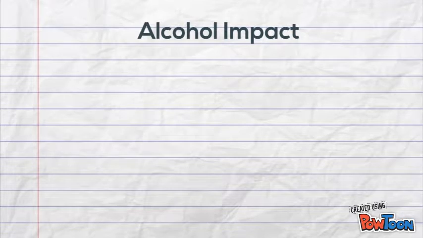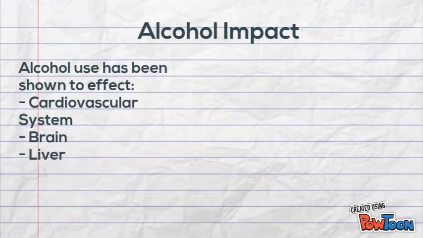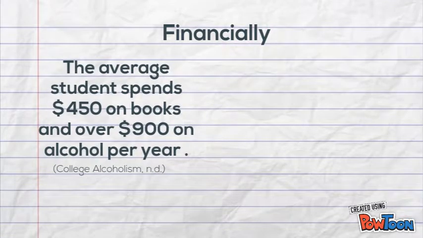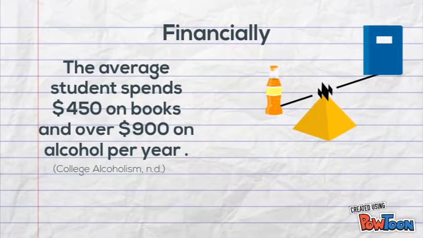Alcohol negatively affects the body and its organs. When major organs are damaged, it leads to serious health problems like arrhythmia, hypertension, stroke, and even sudden death. Financially, students waste their money getting drunk every weekend. The average student spends more money on alcohol than they do on their books needed for class.